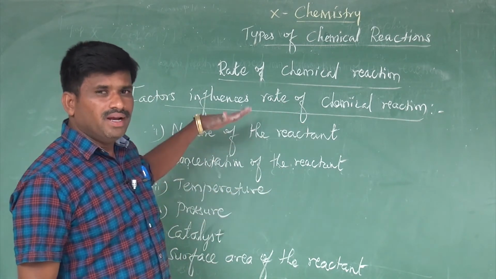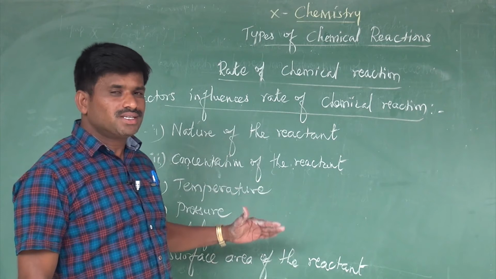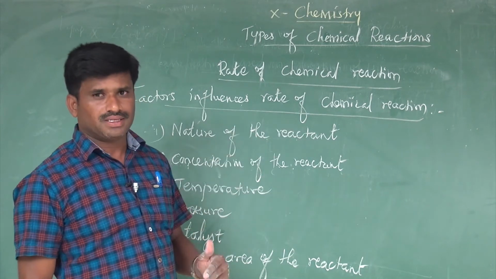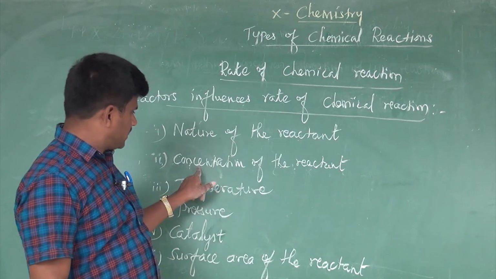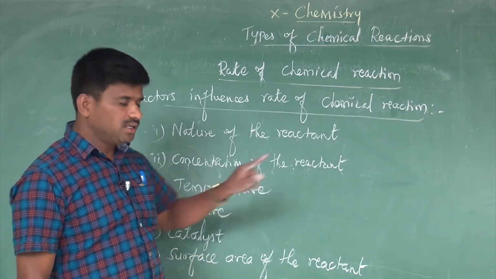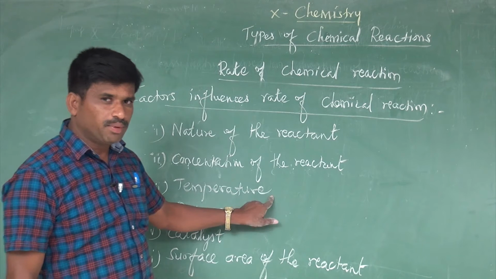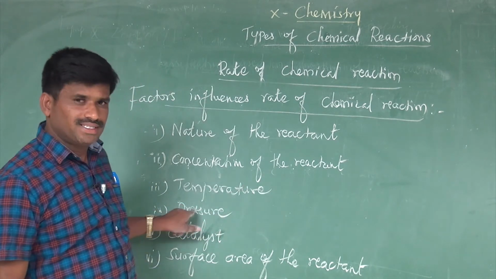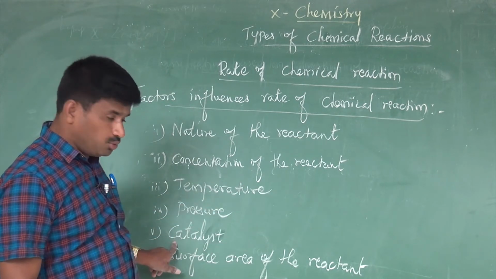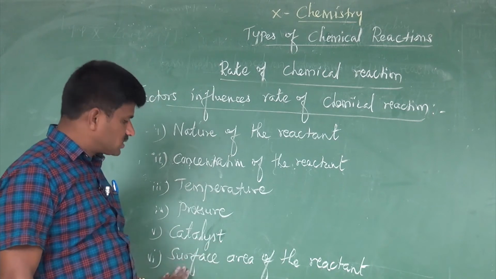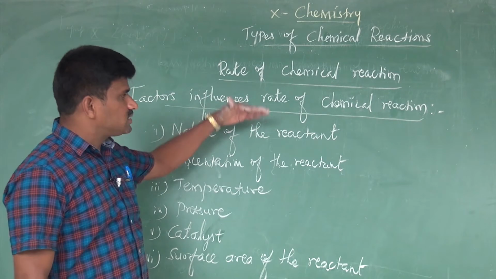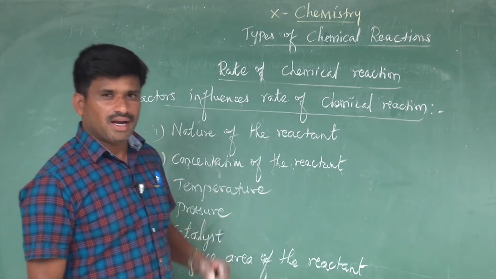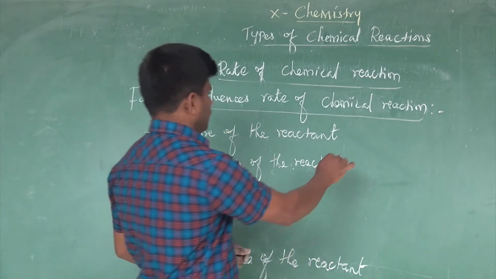There are mainly six factors that influence the rate of chemical reactions. What are they? One is nature of the reactant, second is concentration of the reactant, third is temperature, fourth is pressure, fifth is catalyst, and last is surface area of the reactant. Let's see how these factors influence the rate in detail.